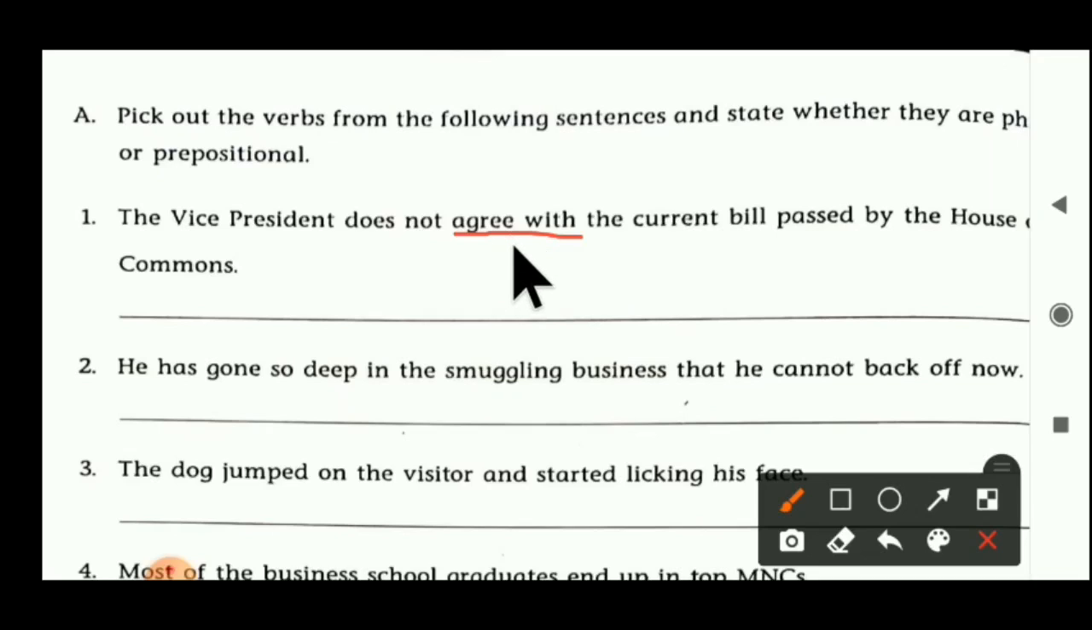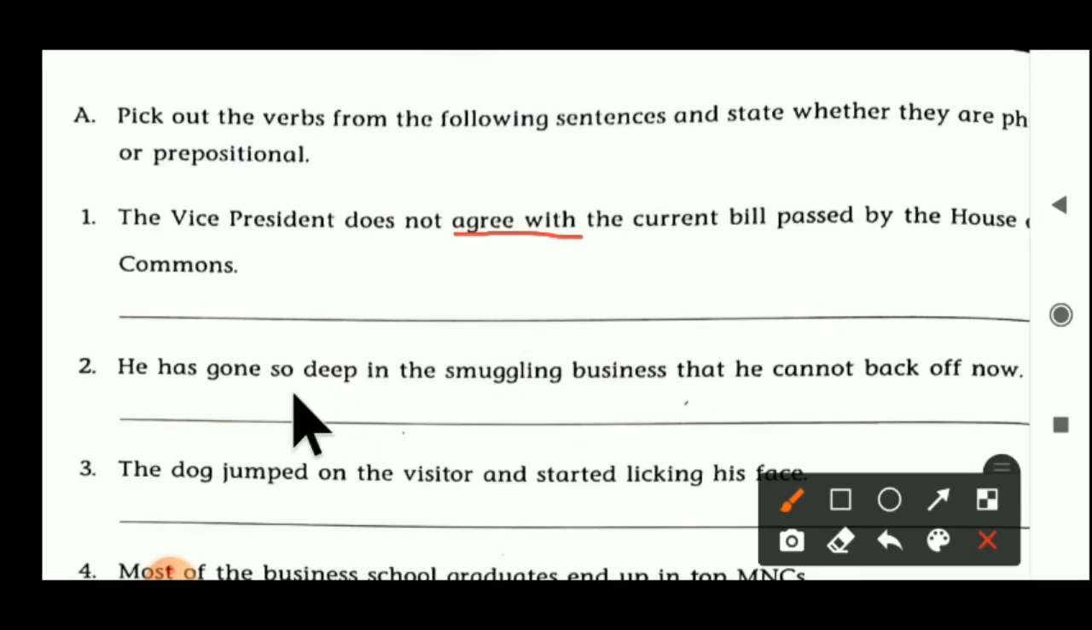Agree with means ની સાથે સહમત થાવું. Agree means સહમત થાવું only, but agree with means ની સાથે સહમત થાવું. So here the meaning changed. So we can say that here agree with is a phrasal verb. So you have to write the answer like that. First of all, write the verb here: agree with, then make a dash, then write phrasal verb. Like that you have to complete all the answers.